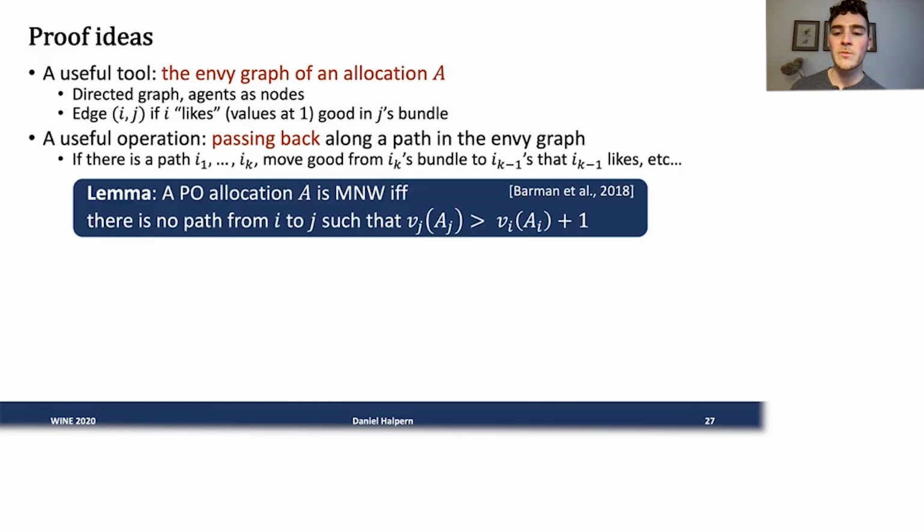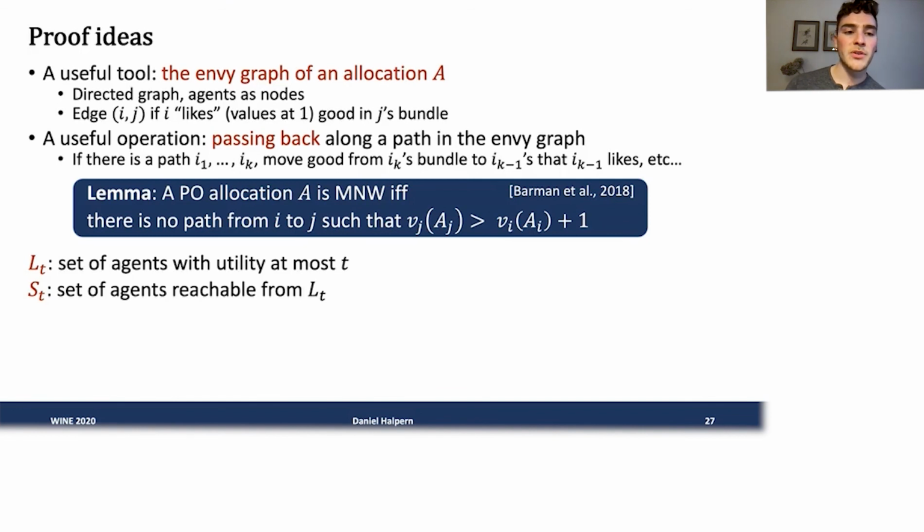A very useful lemma was proved in 2018 by Barman et al. At a high level, it says that any Pareto optimal allocation A is a maximum Nash welfare allocation if and only if there is no path in the allocation such that the agent at the end of the path has strictly more value than one more than the starting agent. So v_j of A_j is strictly more than v_i of A_i plus 1. So this is a really nice equivalence between this envy graph and maximum Nash welfare allocations.